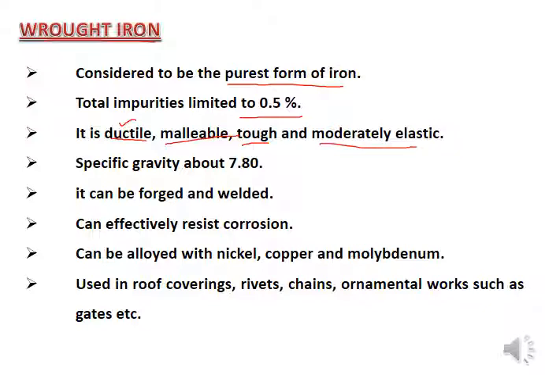Specific gravity is larger, 7.80 as compared to pig iron. It can be forged and welded. It can effectively resist corrosion, and can be alloyed with nickel, copper, and molybdenum. So it can be used by making an alloy with other types of metals. Used in roof coverings, rivets, chains, ornamental works such as gates, pipes, and again sewer lines, etc.